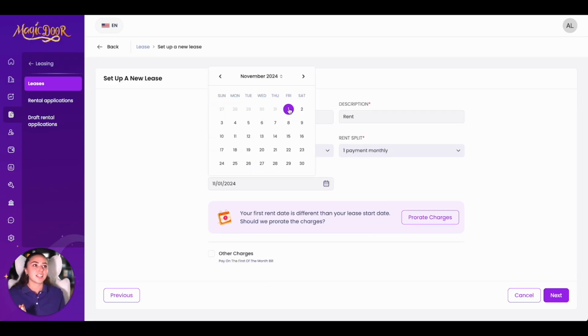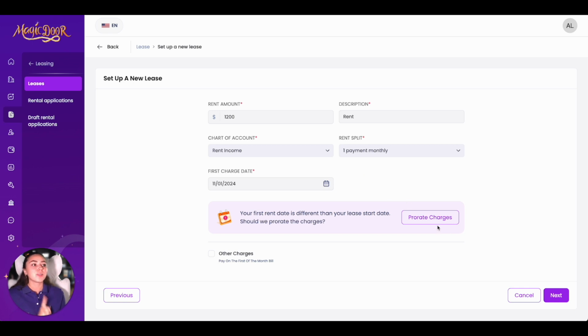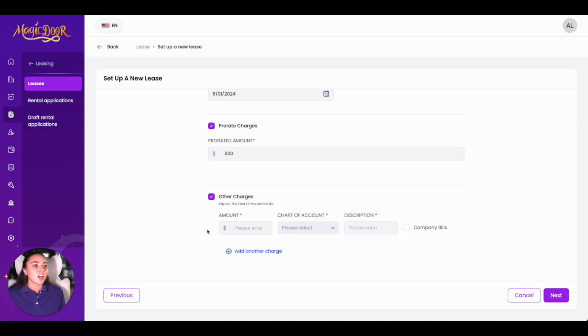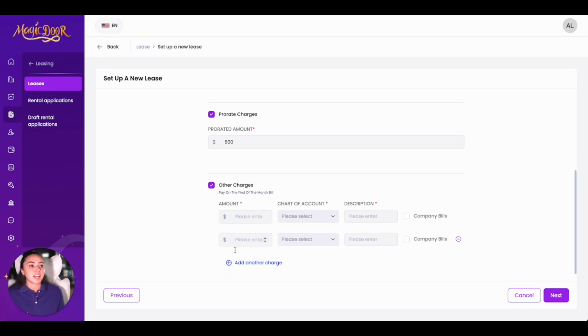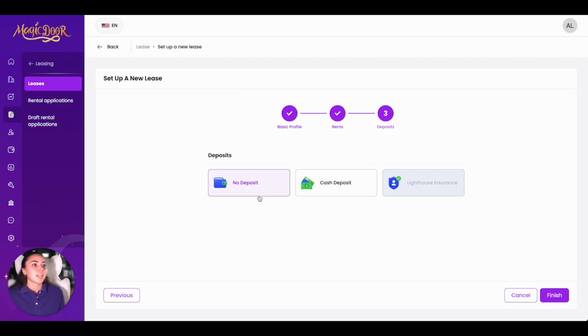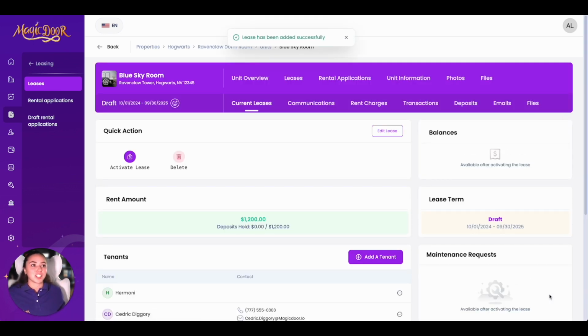Then select what date they will first get charged, and you can even add prorated charges and just simply enter that in right here. Let's say they get $600 prorated. You can also add any other charges that you need here. Obviously, just fill this information out, and you can add as many charges as you need. Press next, and then you can select that they had no deposit or that they gave you a deposit, whether that was cash or check. You can go ahead and enter that amount that you physically received here. And then press finish. And now you have a brand new lease.